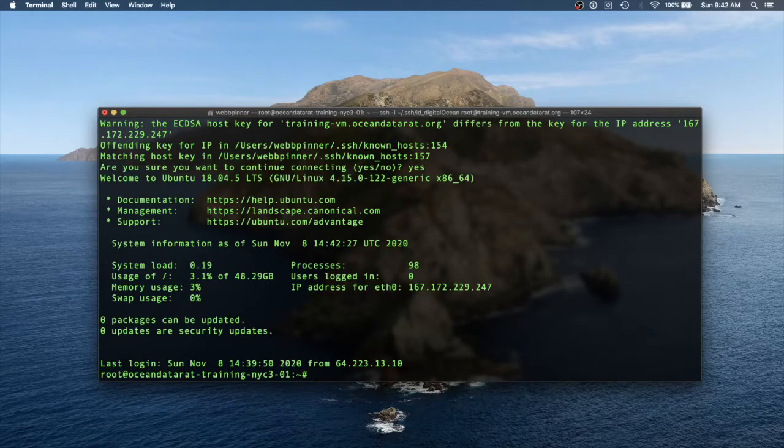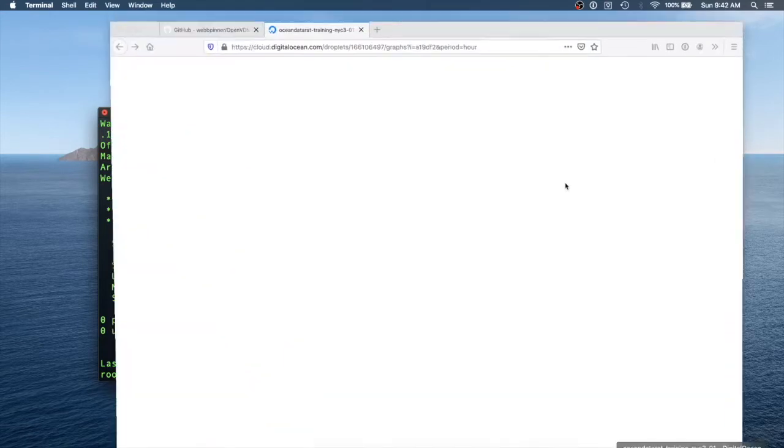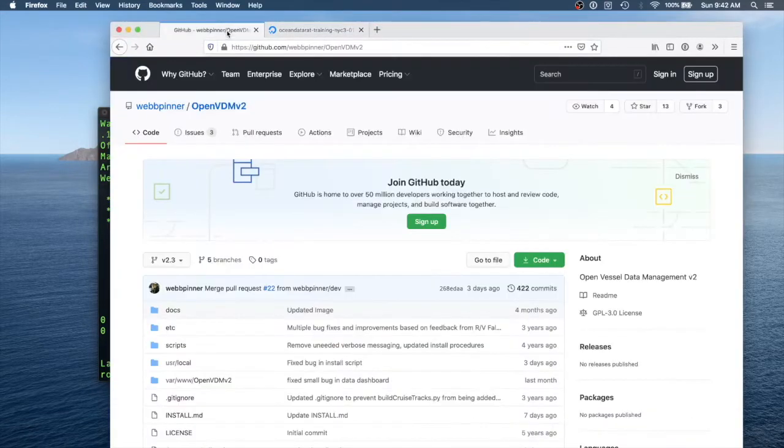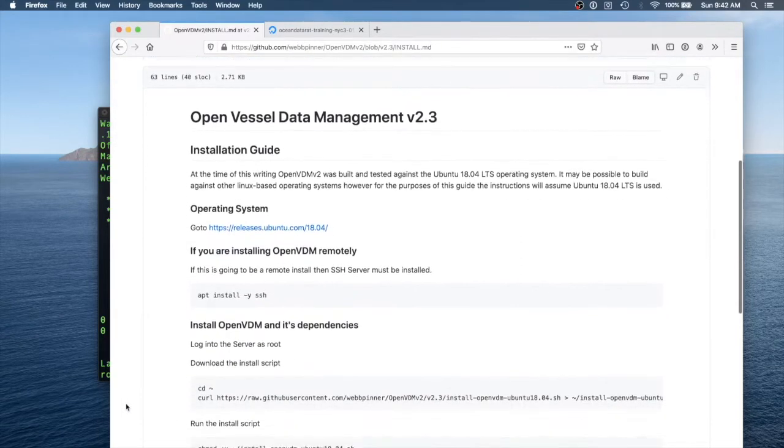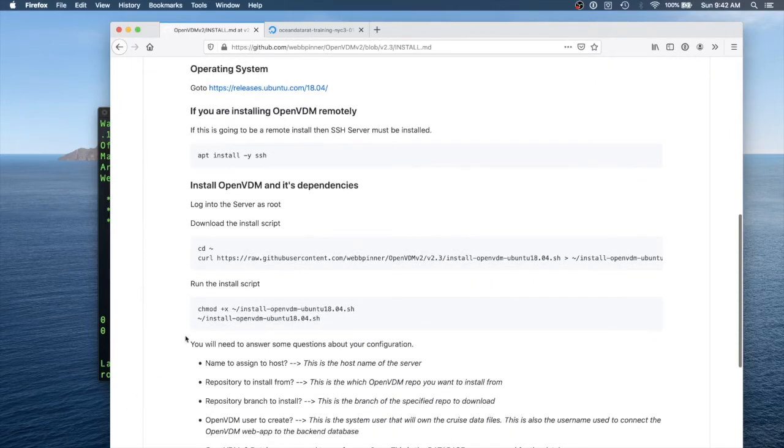With the system updates complete, we can now install the OpenVDM software. OpenVDM is installed via an installation script. The installation script is available on the OpenVDM GitHub page. Go to the install.md file for instructions on how to download and run the installation script.